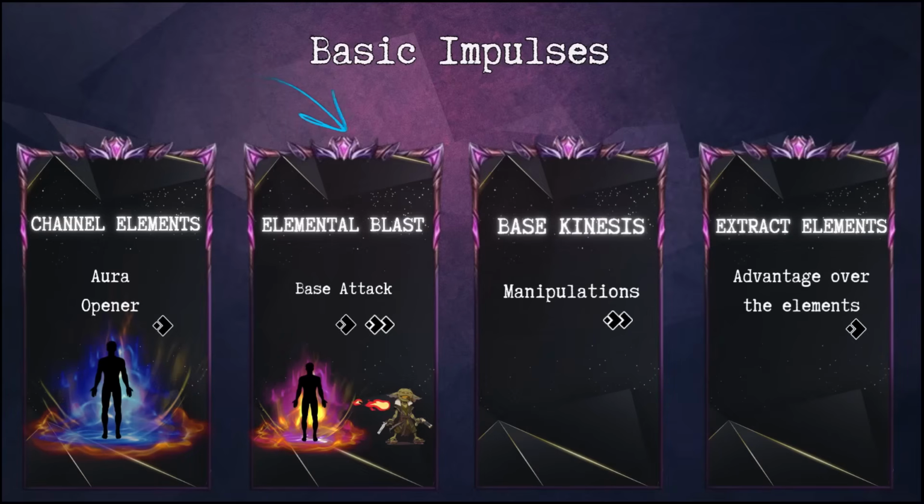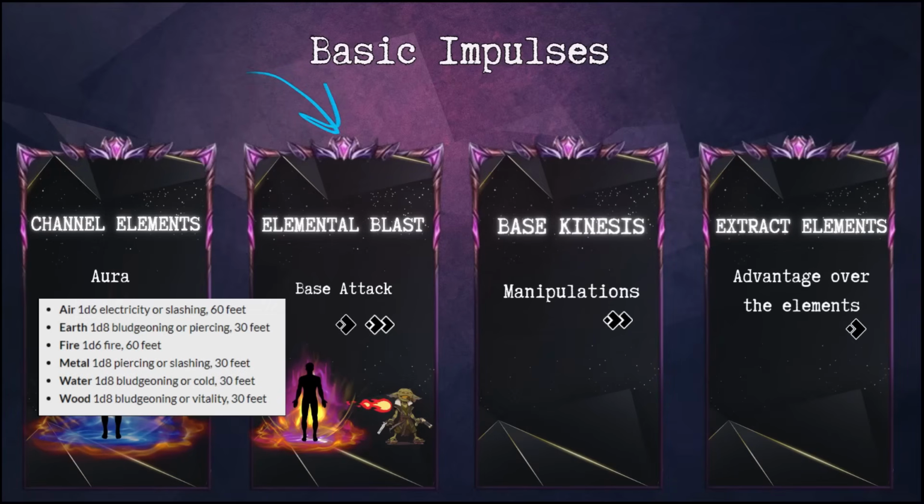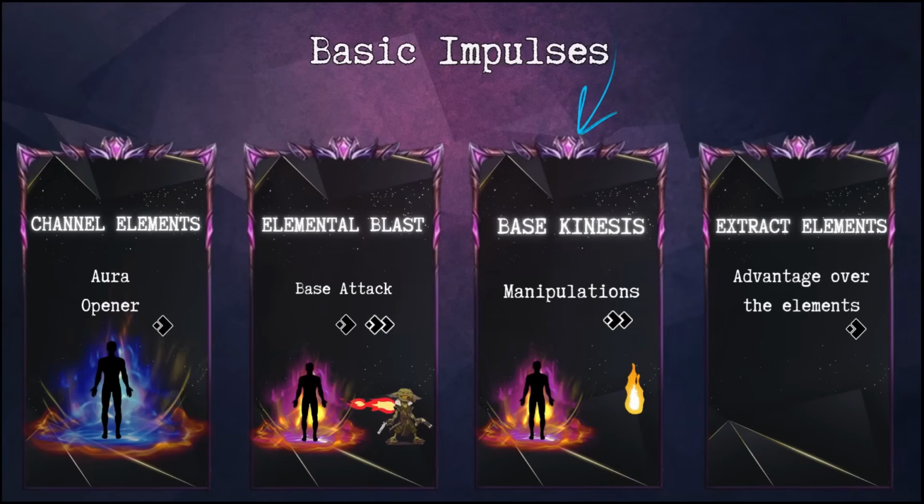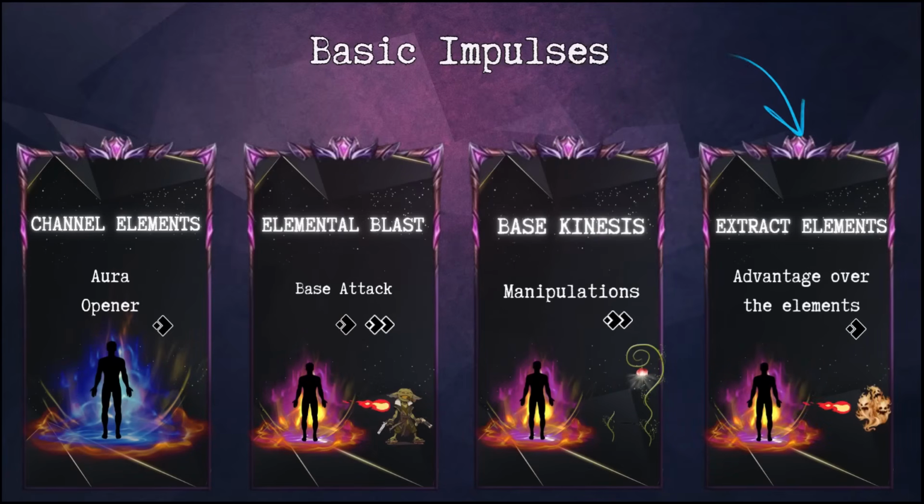Our main attack has a huge variation of use and it's used without cooldown. It's your attack, you use it as an attack action with a multiple attack penalty, like your hand attack. Base Kinesis. This feat allows the Kineticist to manipulate the selected element. Extract elements. If you are facing a creature with the same type as your gate element, you can damage it and make it vulnerable to your impulses, even when a creature has the same element.